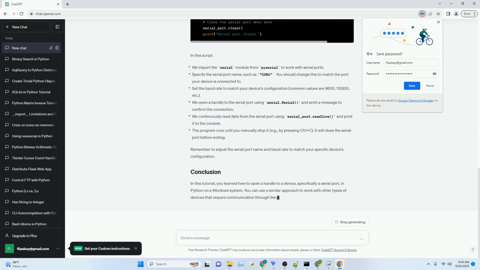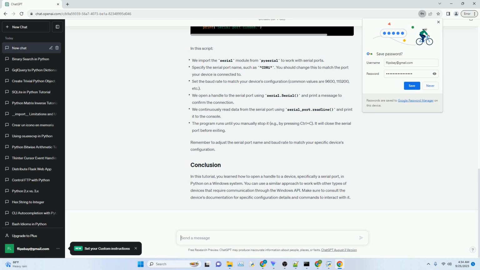Install it using pip. In this example, we'll open a handle to a serial port and print data received from the port. Make sure you have a serial device connected to your computer. In this script, remember to adjust the serial port name and baud rate to match your specific device's configuration.